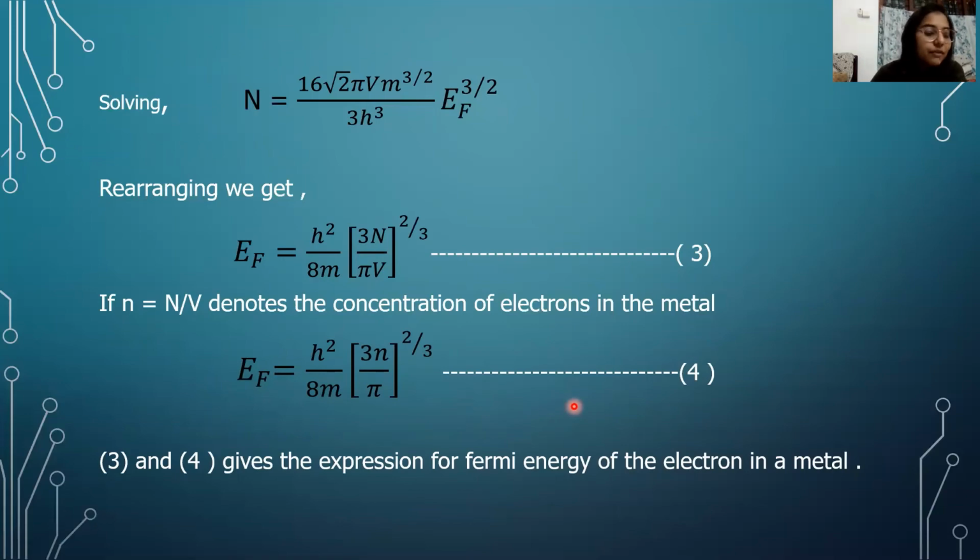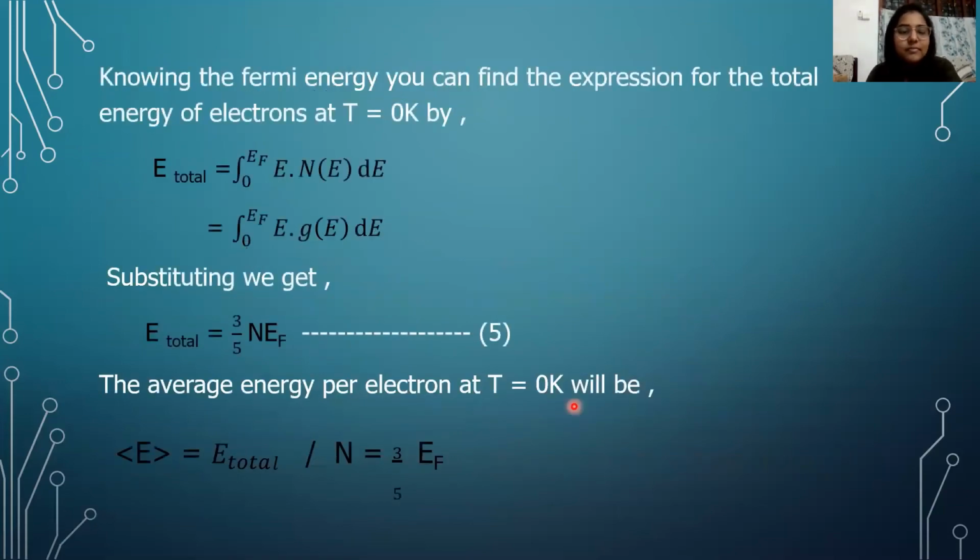Now that we have found the Fermi energy, we can find the total energy of electrons at this particular temperature, that is equal to 0 Kelvin. What we have to do is multiply the obtained n of E with the energy E. Again, as before, n of E is replaced by g of E. We substitute the value of g of E, and here again we see that the integration becomes a function of E to the power 3 by 2.